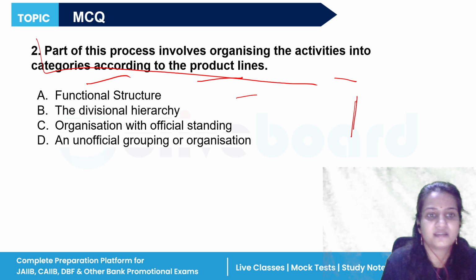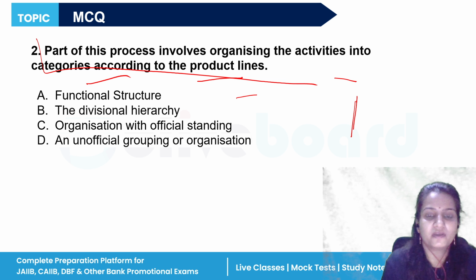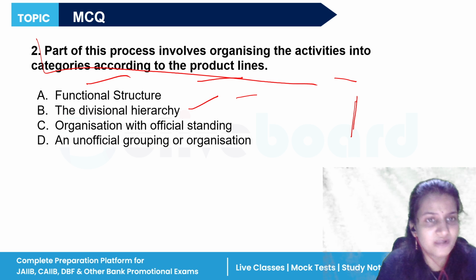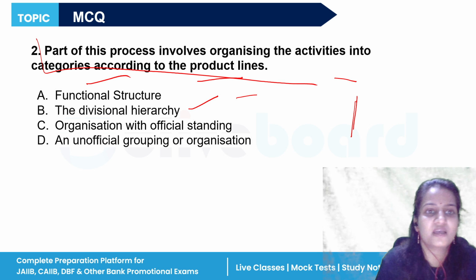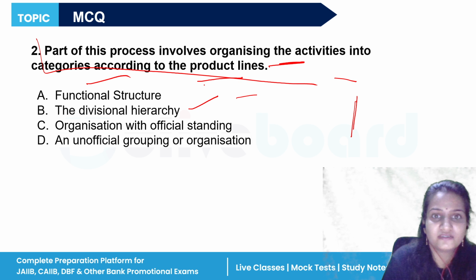Functional structure, the divisional hierarchy. Third is organization with official standing or an unofficial grouping or organization. So this question is best suited to divisional hierarchy. Why so? See, the question says part of this process involves organizing the activities into categories according to the